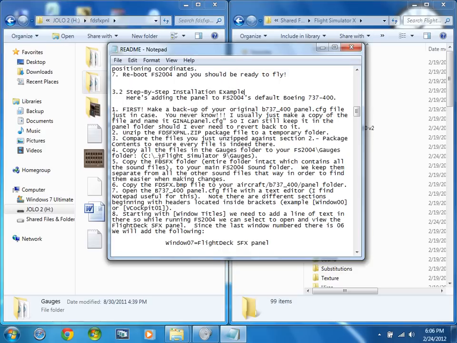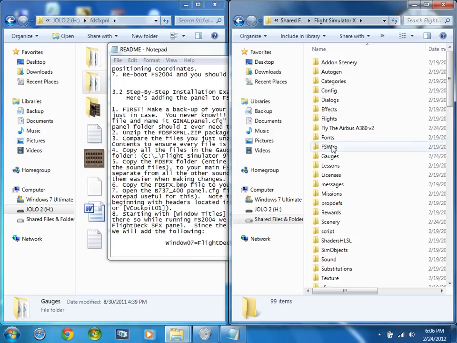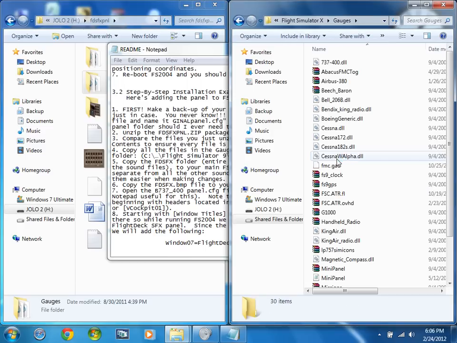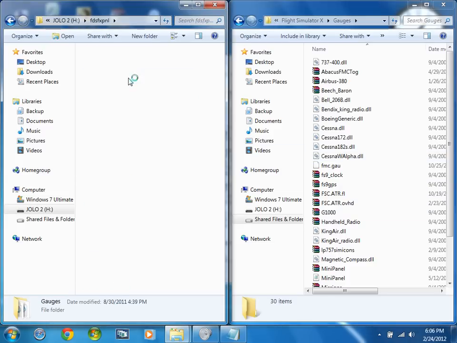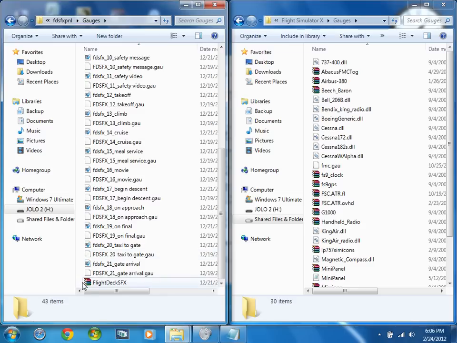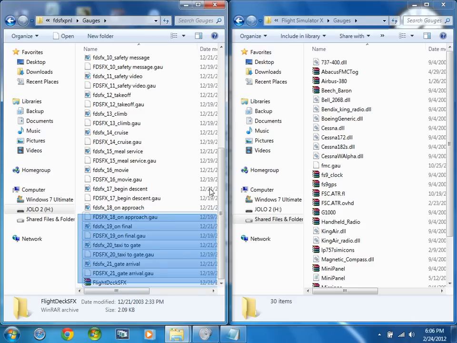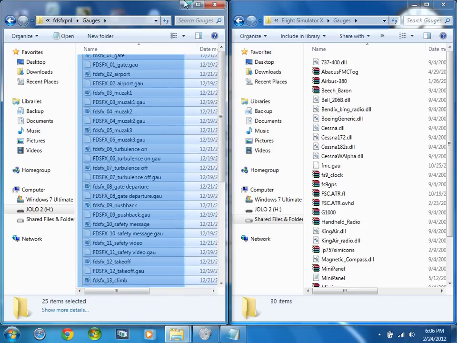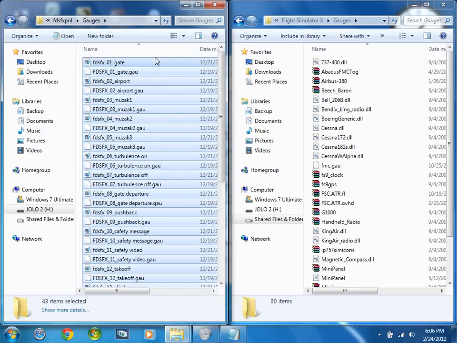So be sure. Now go to your gadgets folder in your Flight Simulator 10. Double click on the gadgets. Be sure that you copy this, including the tab file. Copy this.